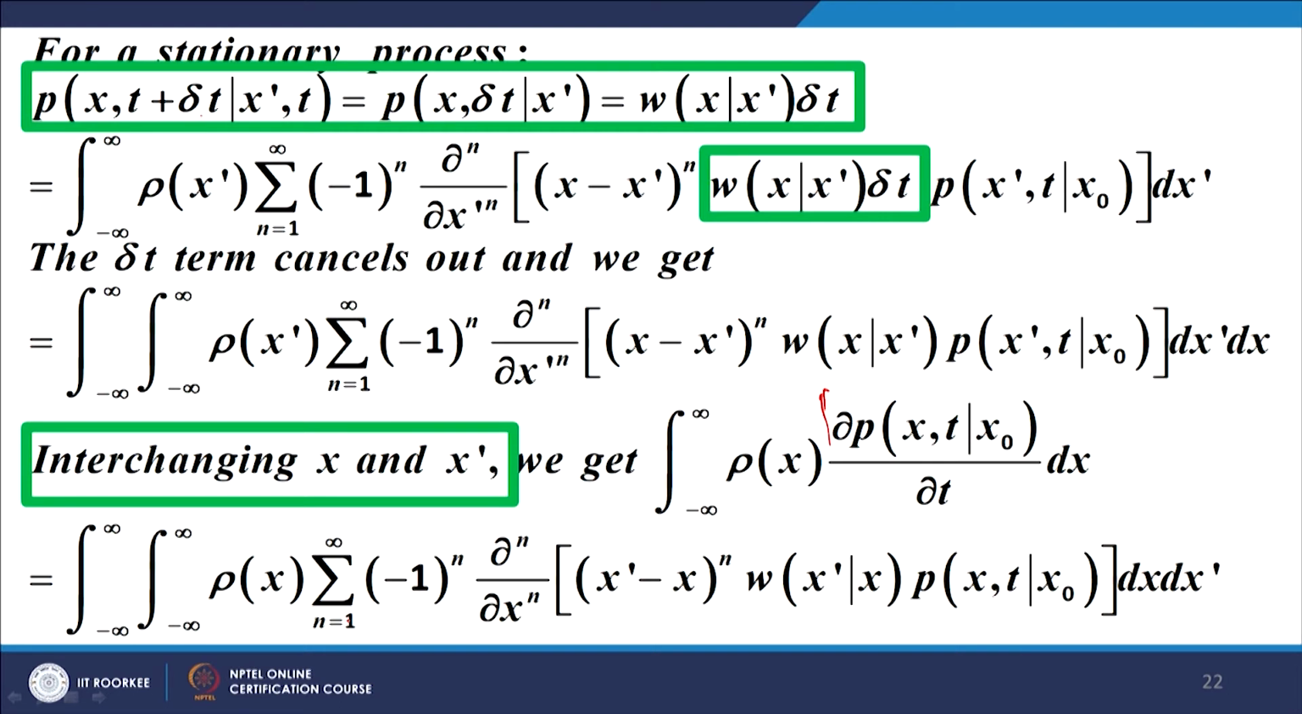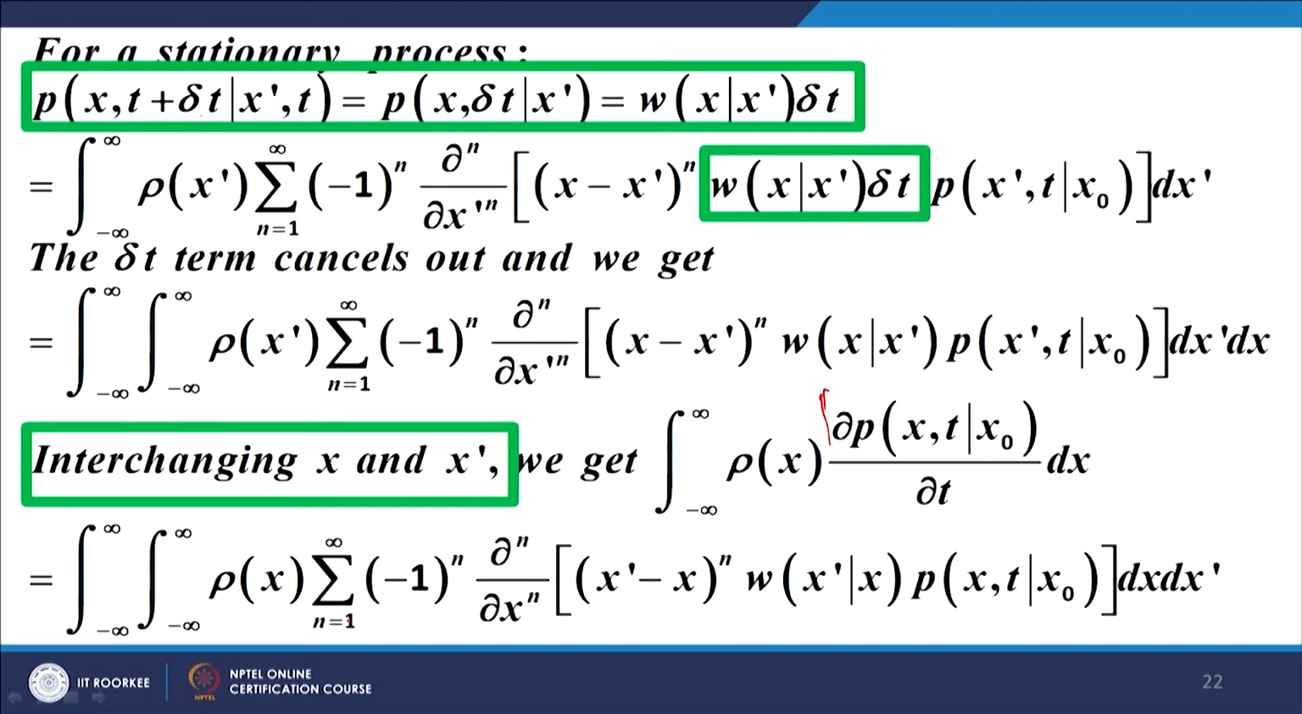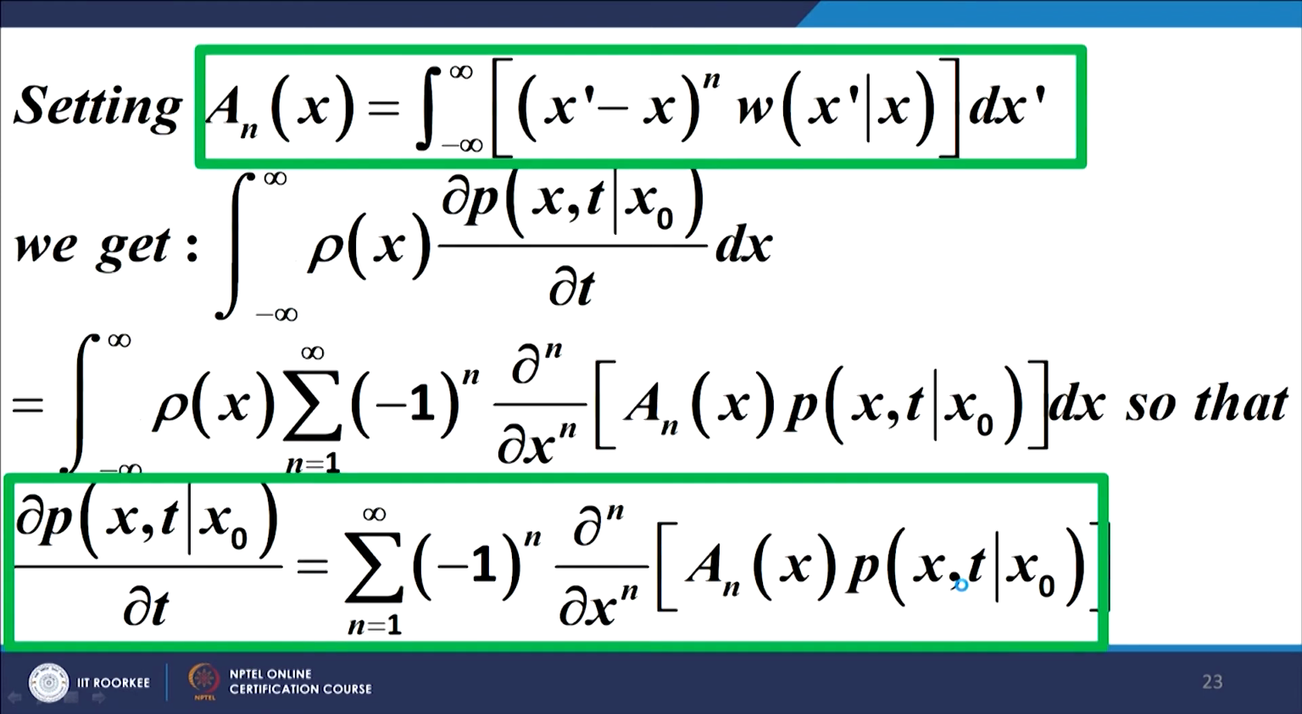That means the term within the bracket, because rho x is an arbitrary differentiable function, therefore, the term that remains within the bracket has to be 0, that is del p by del t or dp by dt minus this summation from here on with the integral dx has to be 0, or we can say that dp by dx is equal to this expression.